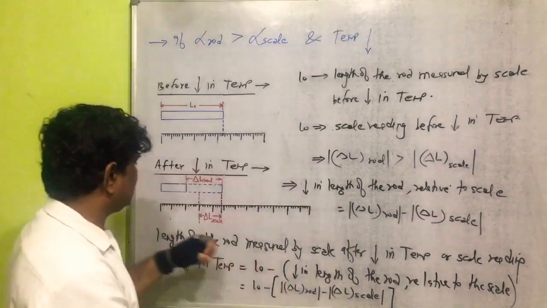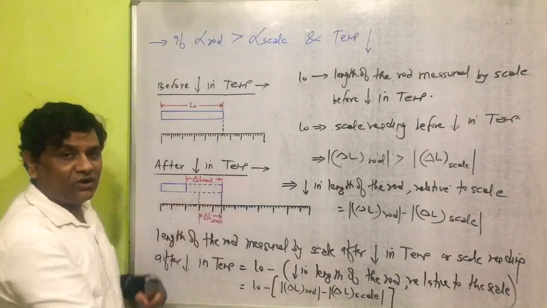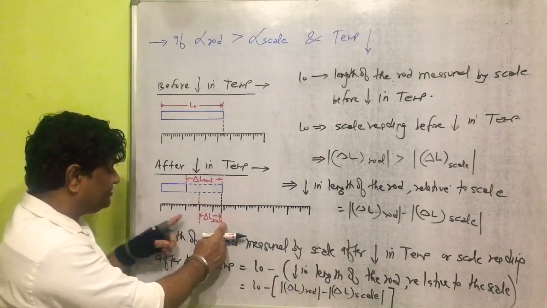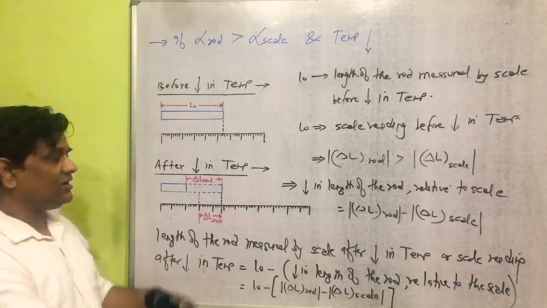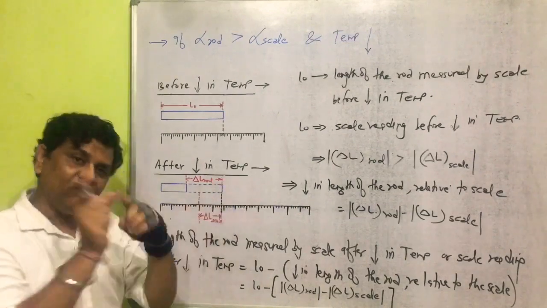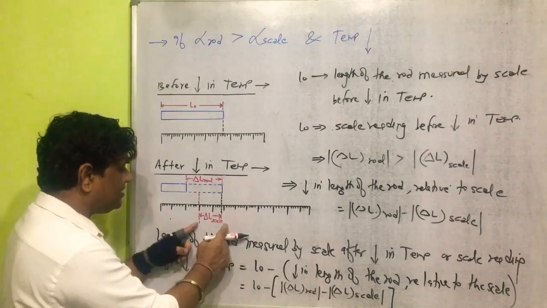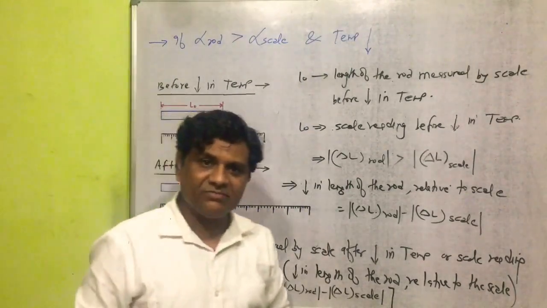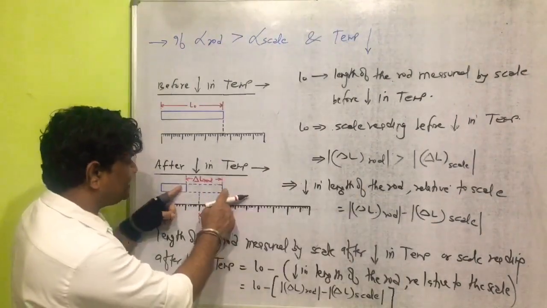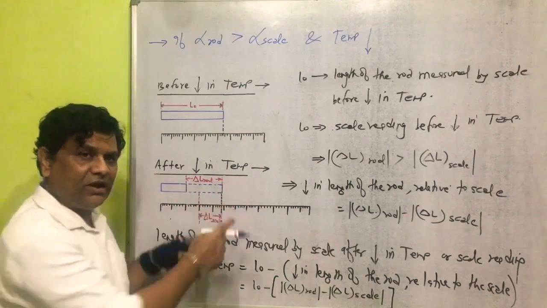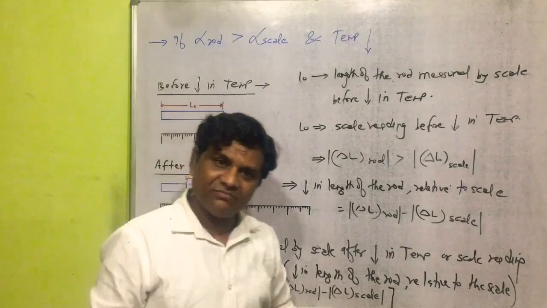As you know, all students here, this is the decrease in length of a rod, and this is the decrease in length of that part of the scale. From the diagram, it is clear here, decrease in length of the rod is more than the decrease in length of that part of the scale. So the question is arising here, how will the decrease in length of the rod be more than the decrease in length of that part of the scale.